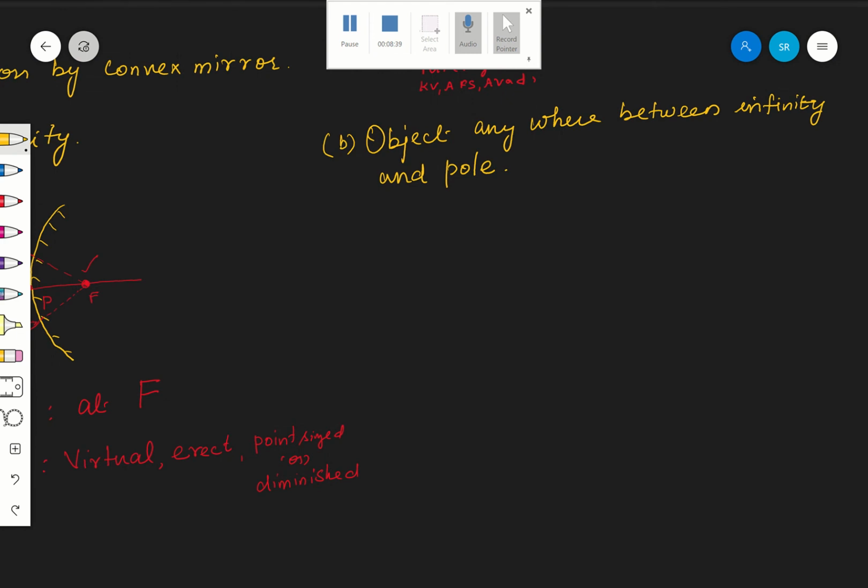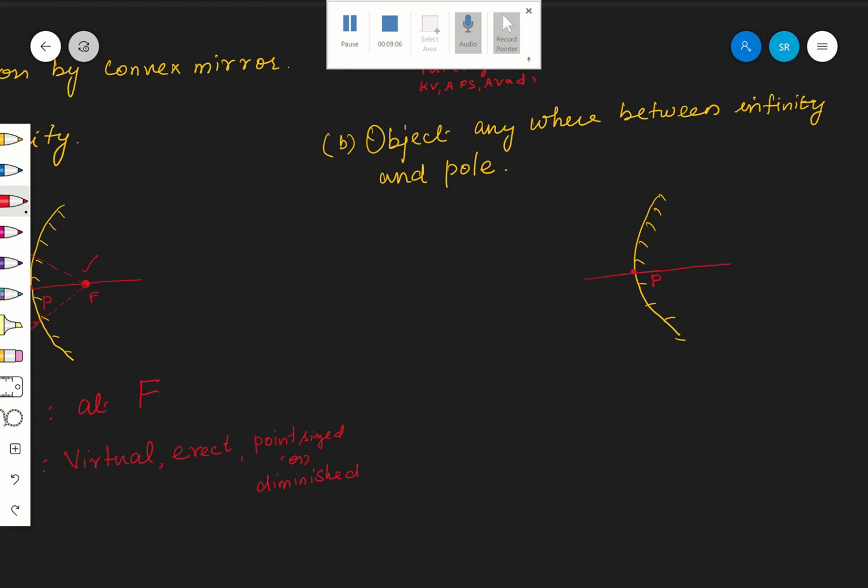Okay. Therefore, for that, see, this is the, okay. And this is the pole. First, you have to mark everything, okay? Then draw the principal axis with a scale.